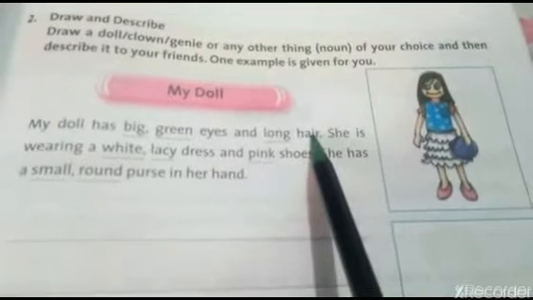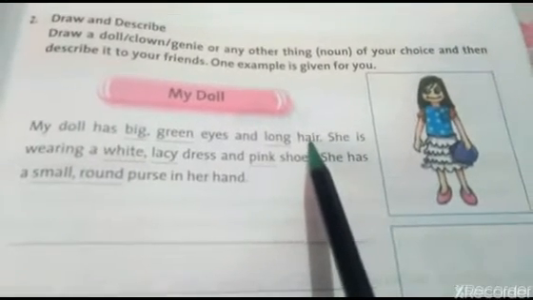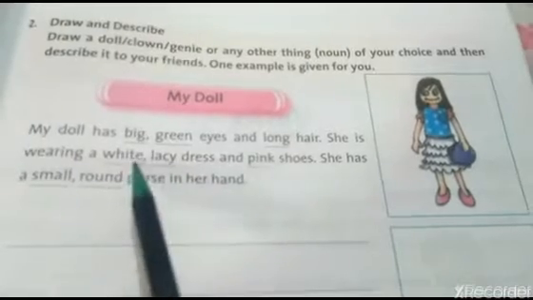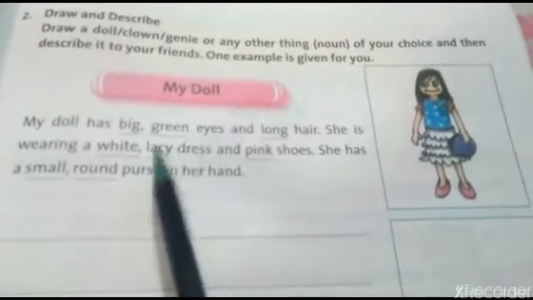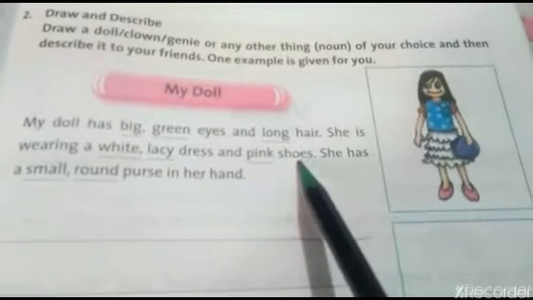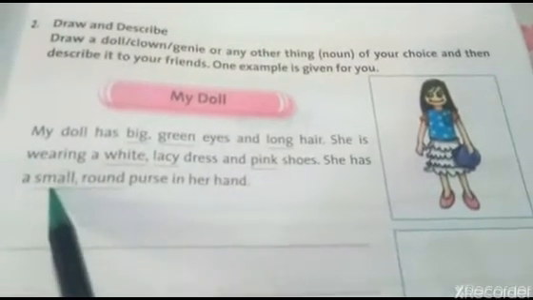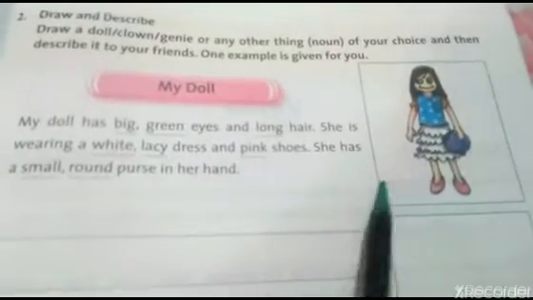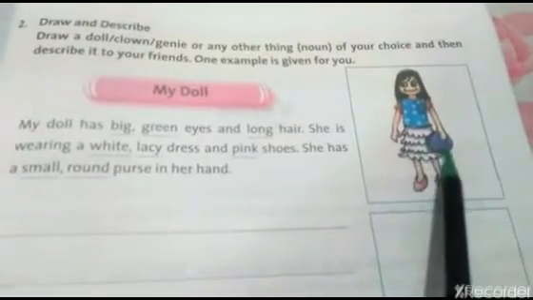Long hair: long is describing her hair. She is wearing a white lacy dress. White and lacy are describing dress. Pink is describing shoes, and small and round is describing purse. Okay, children, you can see here her purse is round and small.